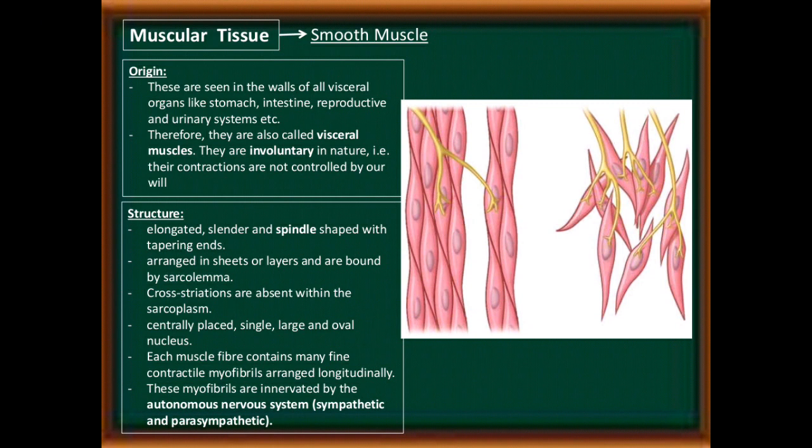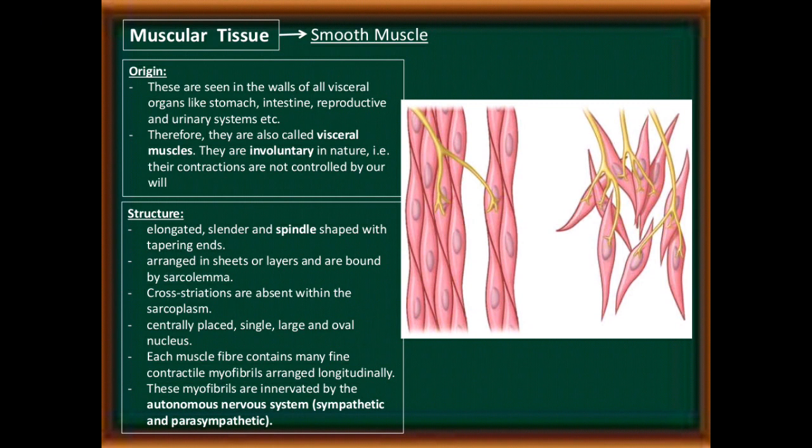Now see the second type, that is the smooth muscles. Origin: these are seen in the walls of visceral organs like the stomach, intestine, reproductive and urinary system, etc. Therefore, they are also called visceral muscles. They are involuntary in nature. Their contractions are not controlled by our will.